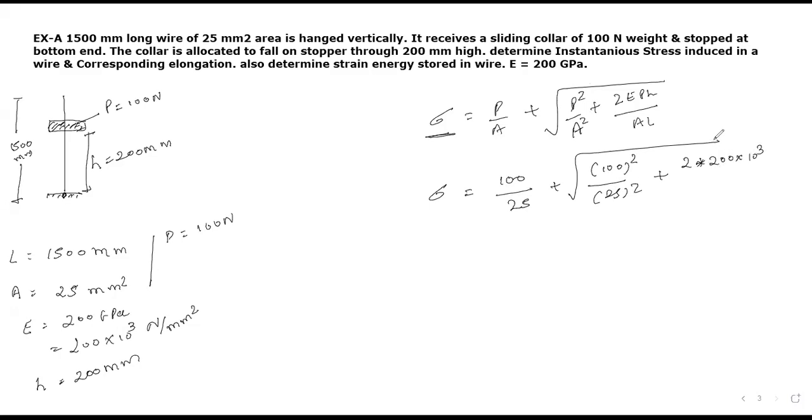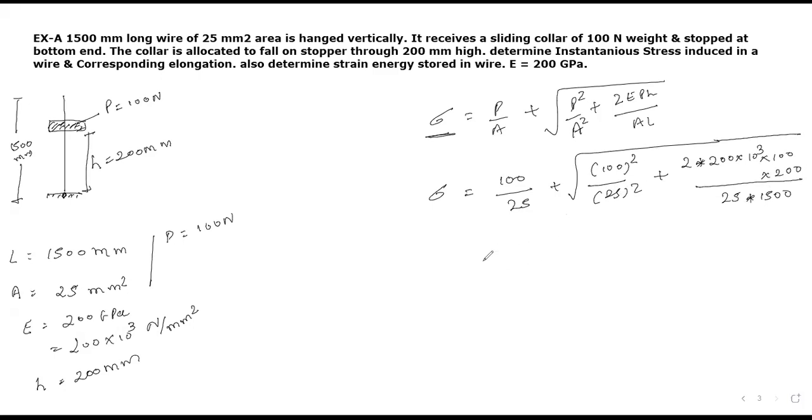P is available with us. P equals to 100, H equals to 200 divided by area, again 25. Length is 1500 mm, 1500 mm. Clear? So please calculate term by term and add it.